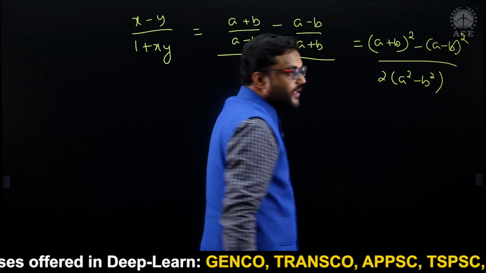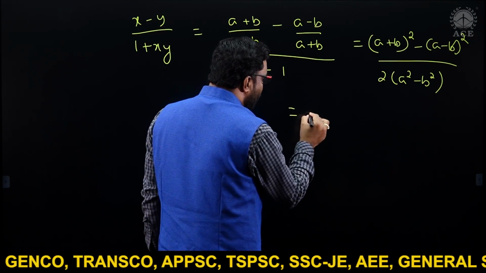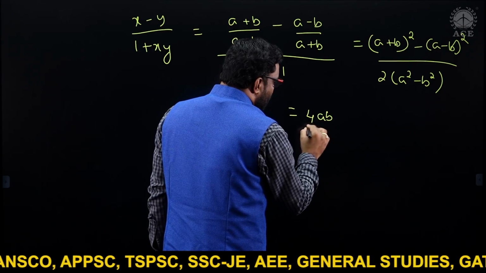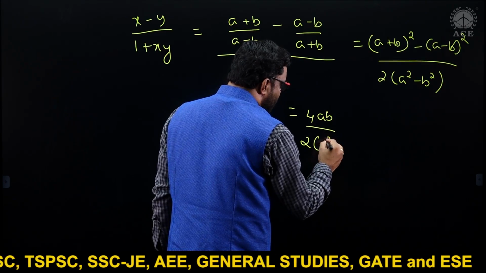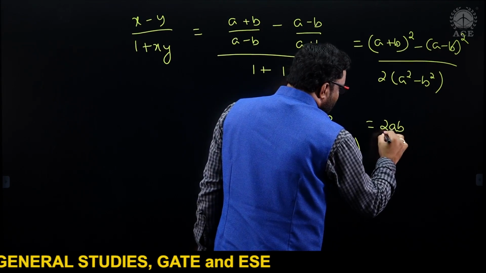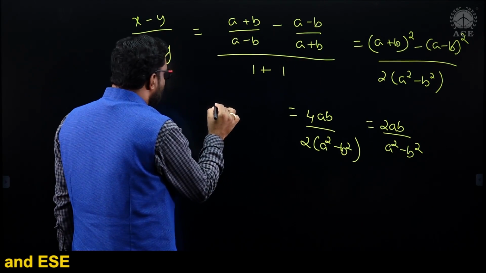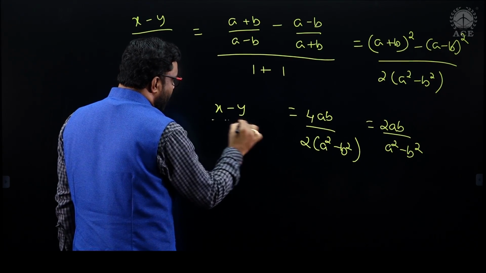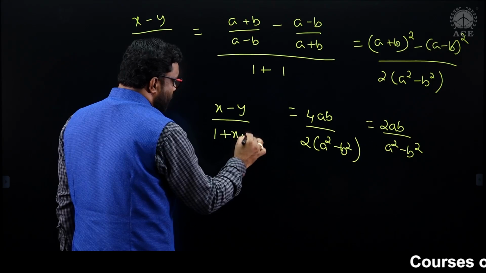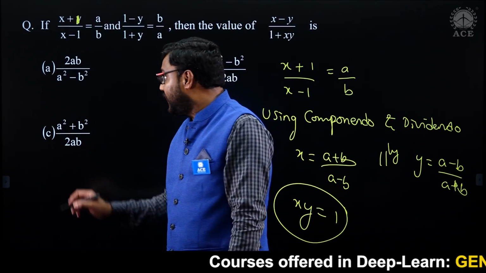You know (a plus b) whole square minus (a minus b) whole square is nothing but 4ab, divided by 2 into (a square minus b square), which is nothing but 2ab divided by (a square minus b square). This is what we have to get, x minus y divided by 1 plus xy.